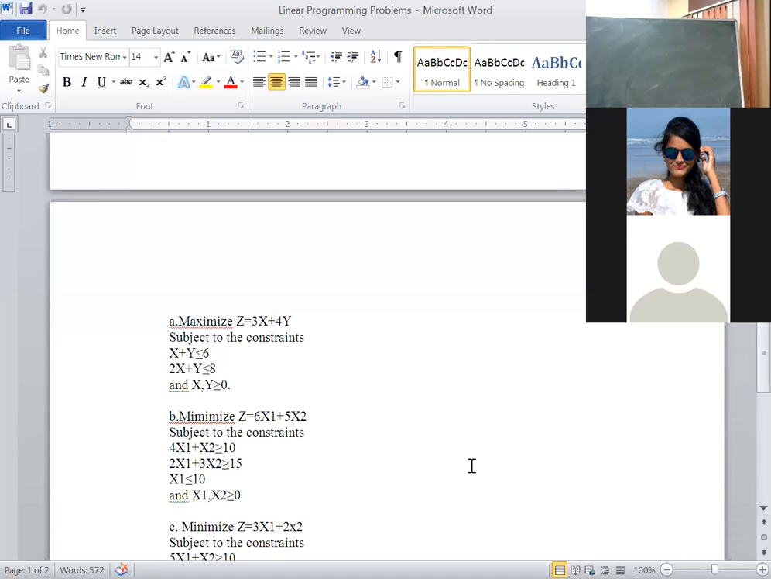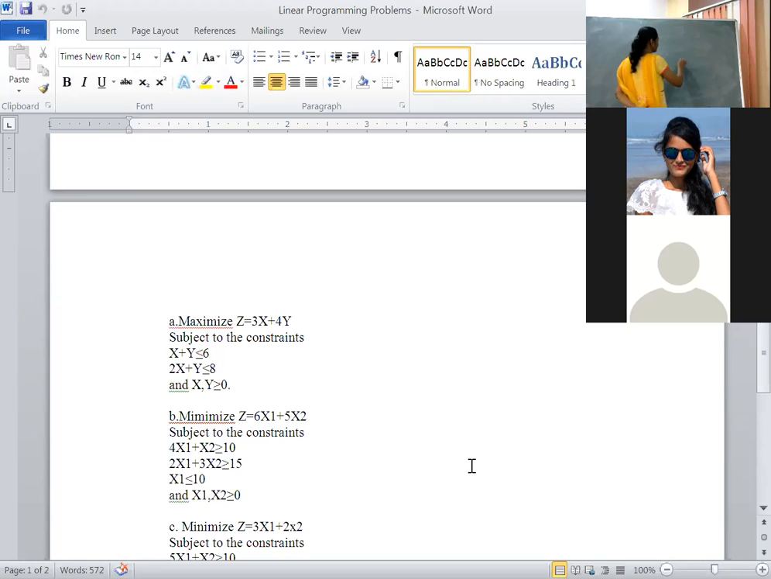Very good, very good. A set of values of decision variables which satisfies all the constraints. Constraints are nothing but what? Either less than or equal to, less than, greater than or equal to, and the non-negativity restriction is called a feasible solution. A problem can have many feasible solutions. Again, I am repeating the definition of a feasible solution: a set of values of the decision variables which satisfies all the constraints.